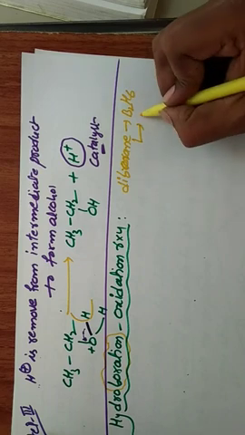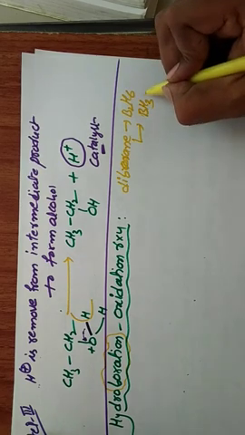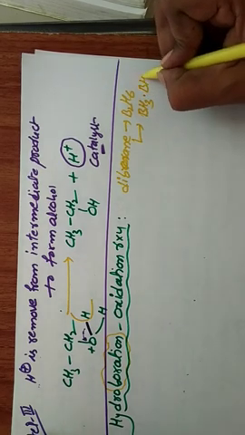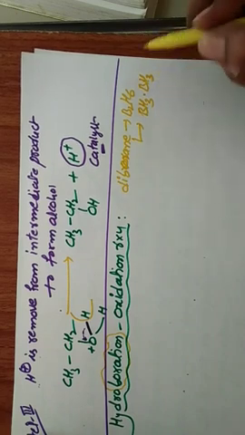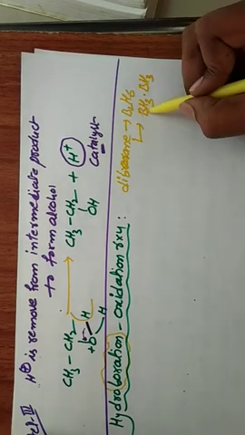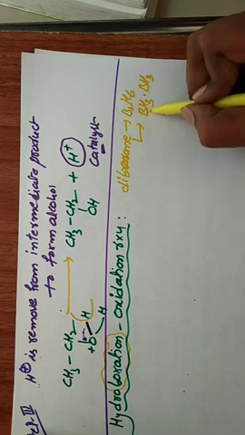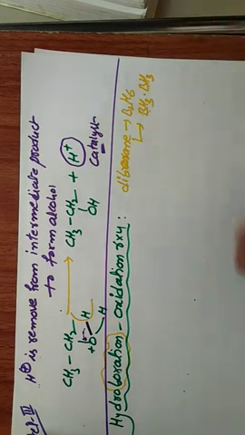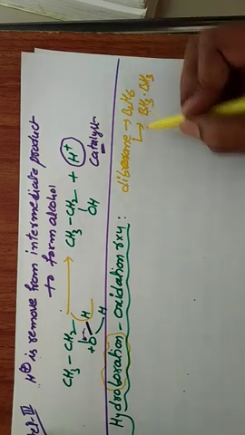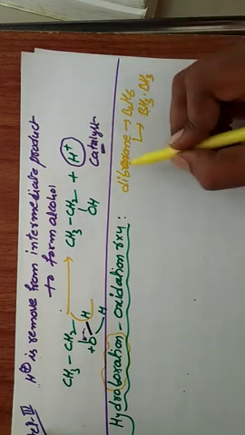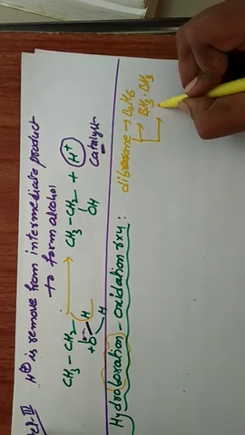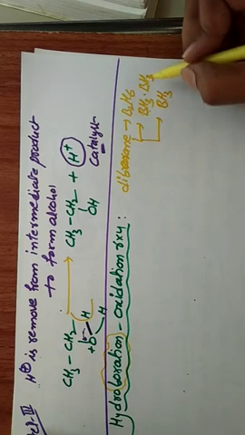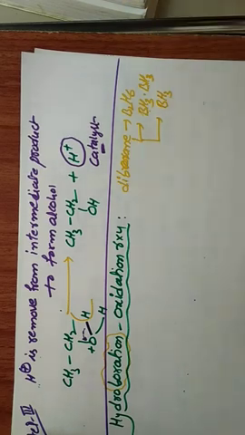It is also taken as BH3. Yes or no? 2 BH3 groups. 2 BH3 means B2, 2 borons and 6 hydrogen atoms. So sometimes in a chemical reaction, instead of diborane, we can represent only one BH3. Both are the same.